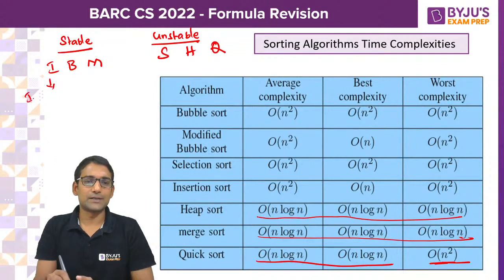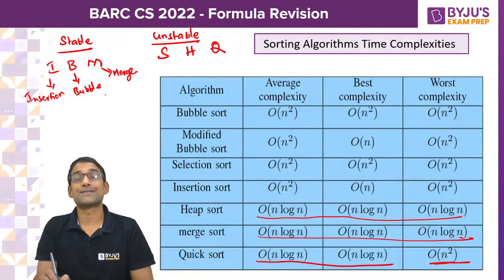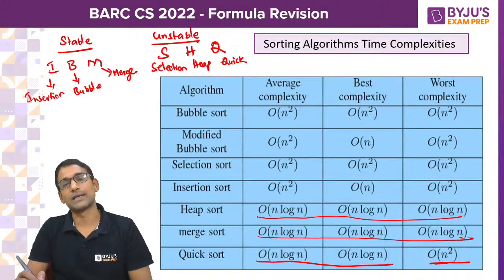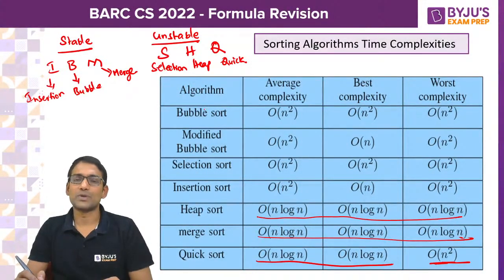I means insertion sort, B means bubble sort, M means merge sort. These three we call stable sorting algorithms. Selection sort, heap sort, quick sort, these three are unstable sorting algorithms. There is a possibility of a question on this also.